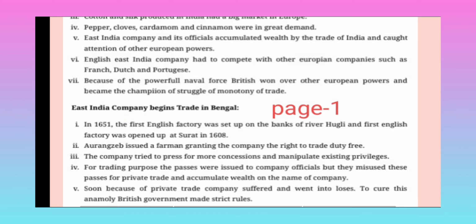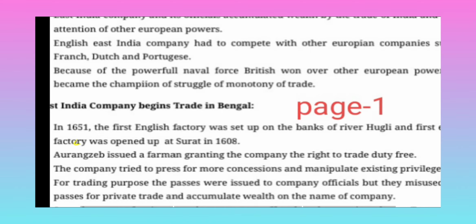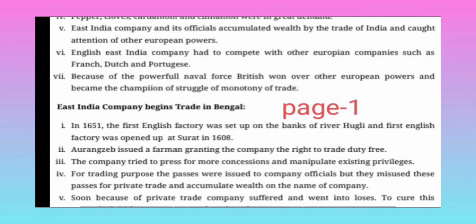Seventh, because of the power of naval force, the British won over the European powers and became the champion of the struggle for monopoly of trade. Now next, the East India Company began trade in Bengal. In 1651, the first English factory was set up on the bank of the river Hooghly, and the first English factory was opened at Surat in 1608.